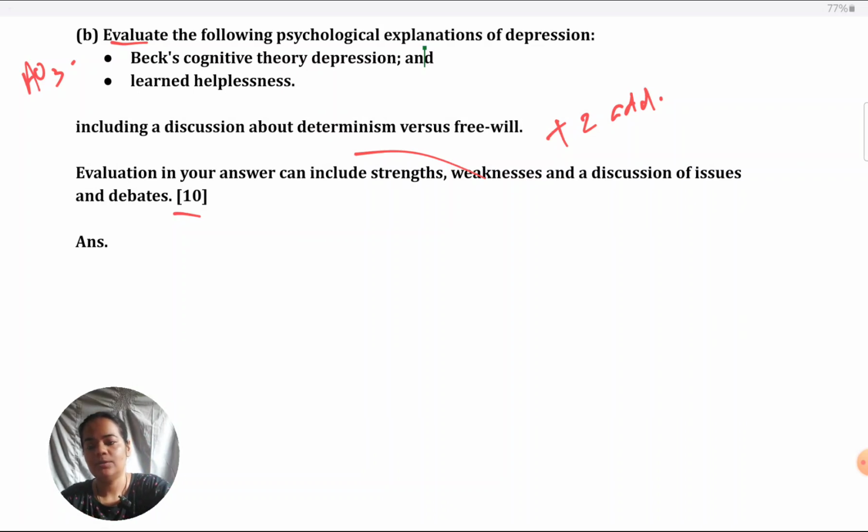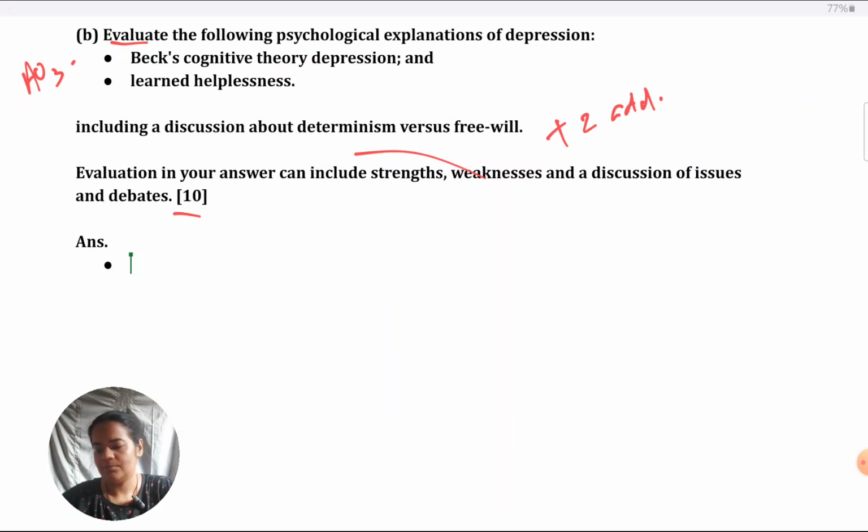If you want to learn about the PEEL format of writing, if you want to learn how to give context and reasoning, I have covered those things in previous videos. Today I won't be able to do that much. Today I'm just going to give you from a brainstorming point of view what all points are possible, and just a little bit I'll touch upon how you can elaborate on them. Again, a full model answer tailored to 10 marks is there on my website. But besides what I have given in that model answer, what other possible evaluation points are there which you could also cover? I'll just run through all of those right now.